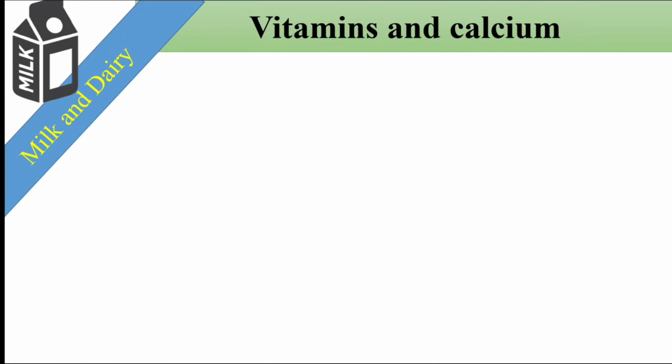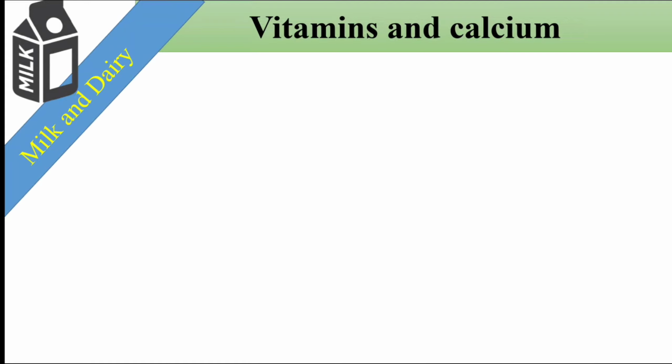So our next food group is milk and dairy. You know what are the examples of milk and dairy groups? The milk and the products which are made from the milk. Do you know the importance of milk? Why we have to take food from this group? Because we get vitamins and calcium from the food of this group. And why is calcium important? Calcium is important for our bone. It makes our bone and teeth stronger.